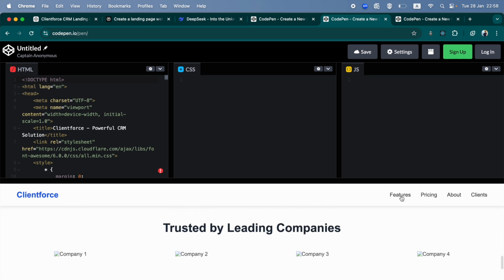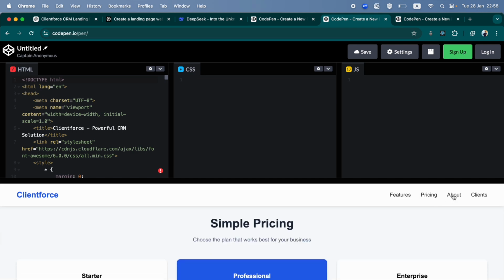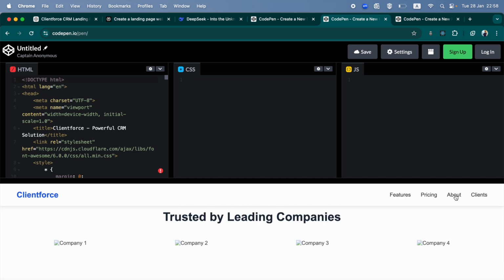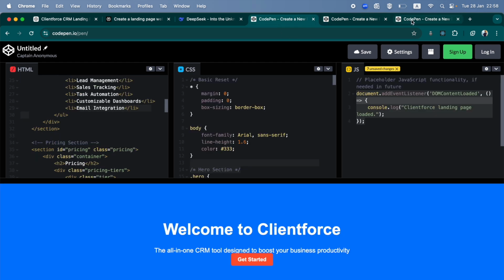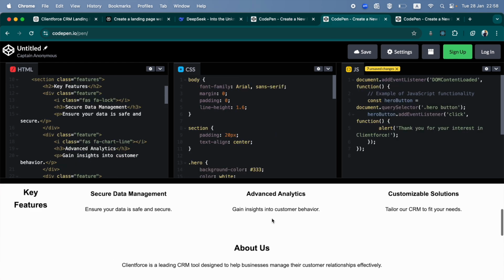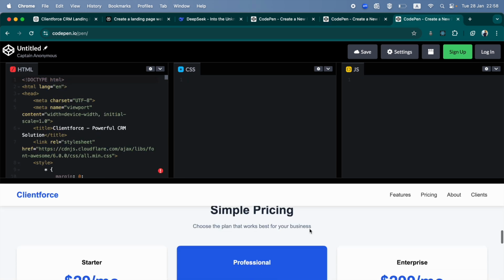Interesting. Let's see if this works. Yes, and there's a smoother flow. Okay, so compared to all of what GPT and Perplexity gave, DeepSeek is on a whole other level.